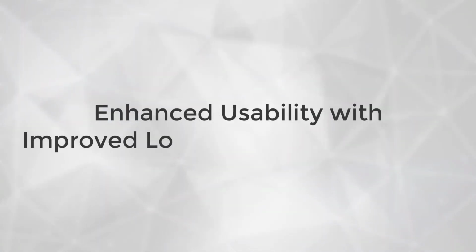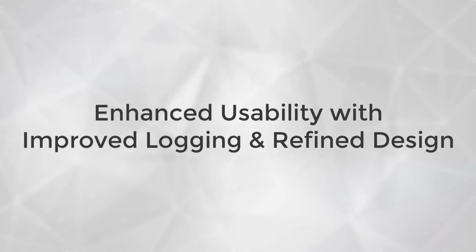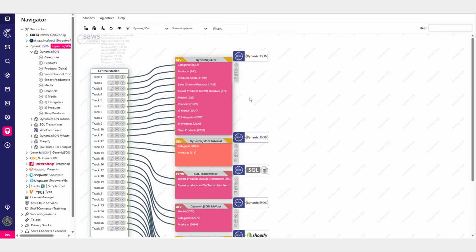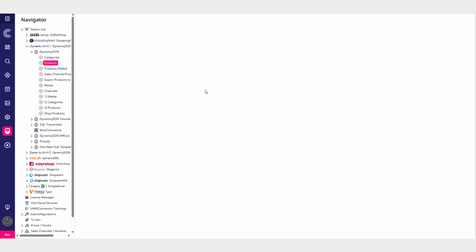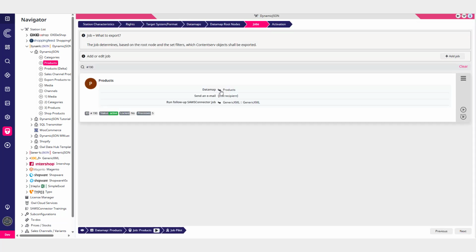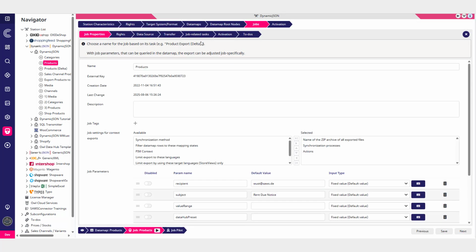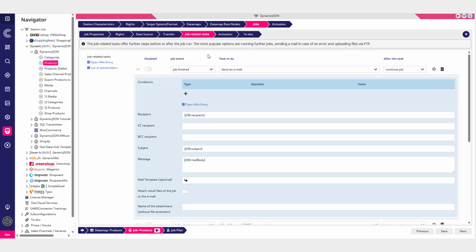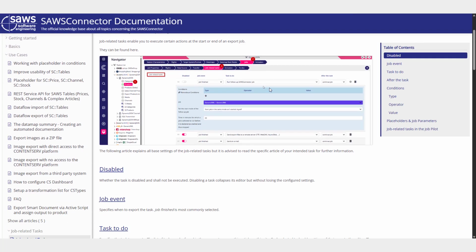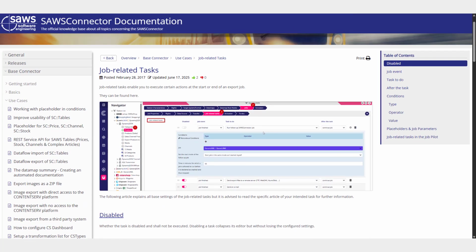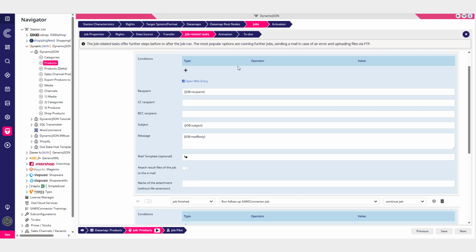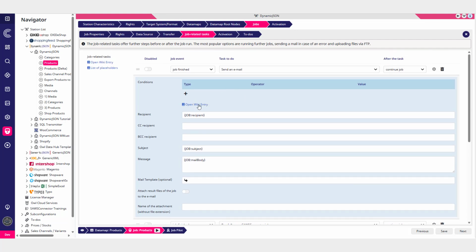Enhanced usability with improved logging and refined design. We've made several usability enhancements to the connector. Alongside design tweaks such as more consistent color usage and a cleaner visual presentation, we've added helpful links to our wiki directly within the UI. These links provide quick access to the documentation for the specific connector component you're viewing.